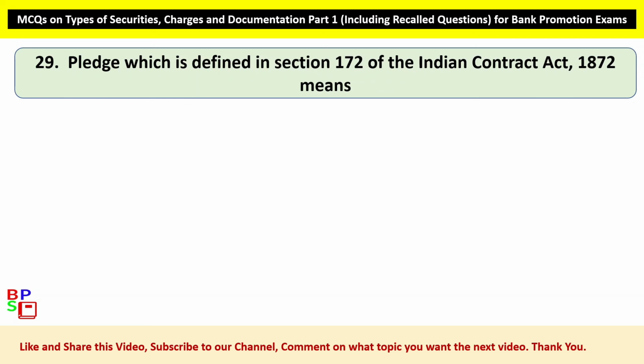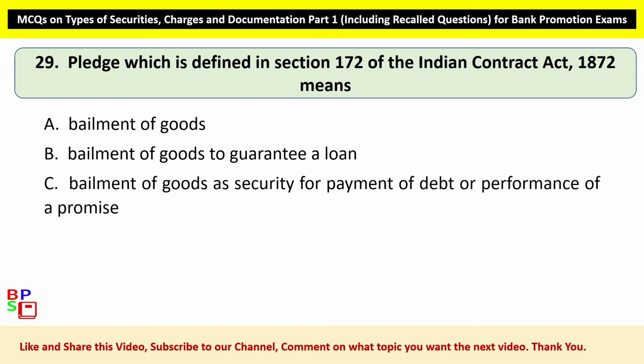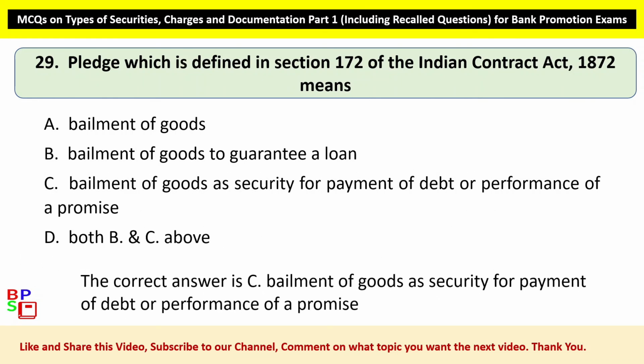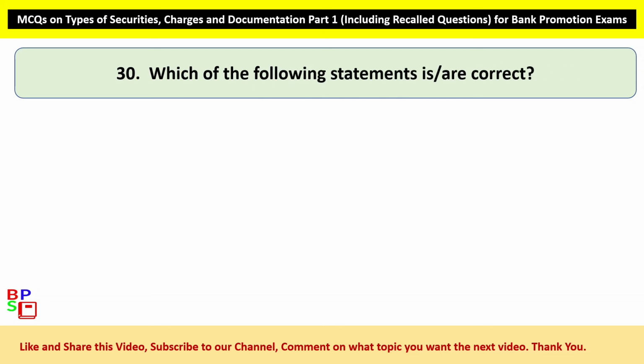29. Pledge, which is defined in Section 172 of the Indian Contract Act, 1872, means Option A, bailment of goods. Option B, bailment of goods to guarantee a loan. Option C, bailment of goods as security for payment of debt or performance of a promise. Option D, both Option B and Option C above. The correct answer is Option C, bailment of goods as security for payment of debt or performance of a promise.